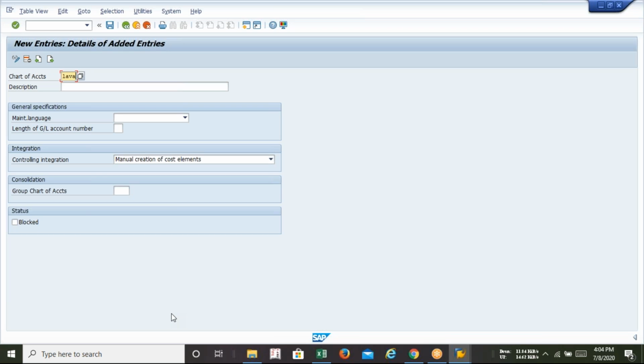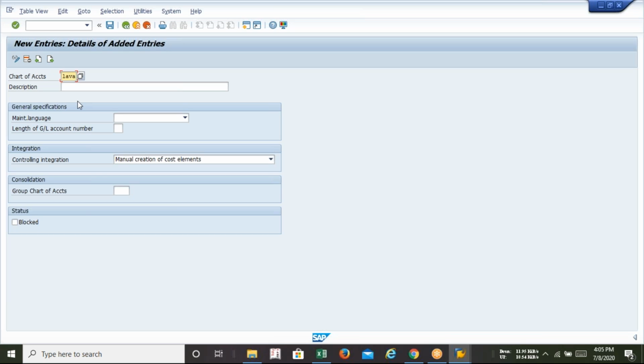As I told you earlier, whenever there is a fiscal year variant, posting variant, chart of accounts or this kind of configuration, you can use the same characters as your company code, or you can use a different 4-character alphanumeric. If you use the same one, you just need to remember only one code, and you know that this is your chart of accounts, your posting variant and your company code. It will help you remember. And if you want something different, you can do that.